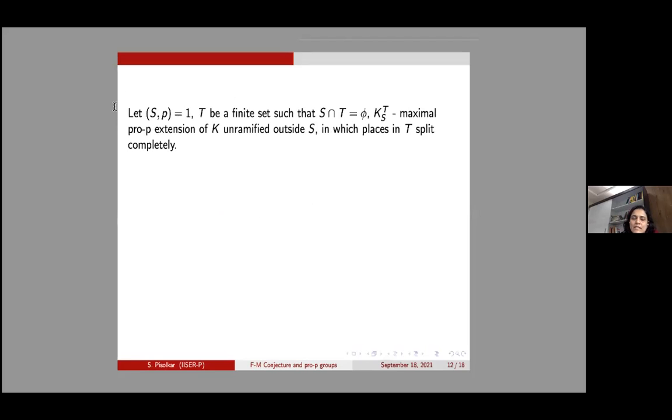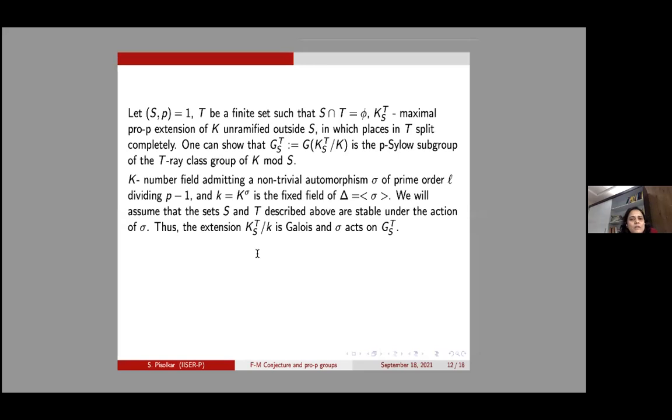Let S be a finite set of places and T outside S. Let T be a finite set such that S intersection T is empty. We denote by K_S^T the maximal pro-p extension of K unramified outside S in which the places in T split completely. Okay, so all these are technical conditions. Then one can show that the Galois group of K_S^T over K is the p-Sylow subgroup of the T-ray class group of K mod S. Again, this is not obvious.